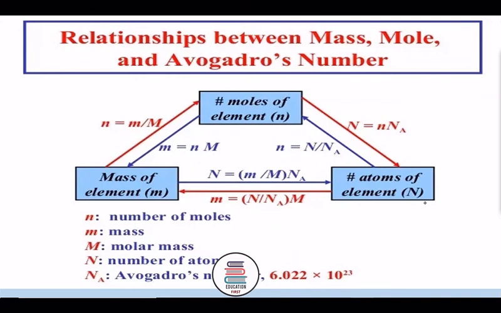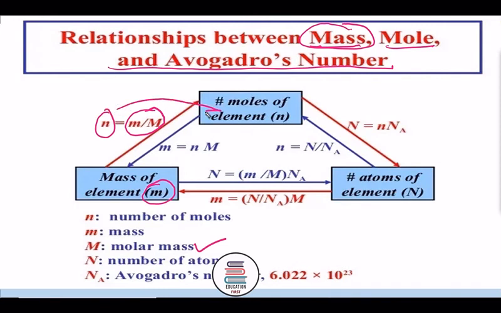Further, we see the relationship here between mass, mole and Avogadro number. Here we will start from mass. The mass is denoted by small m. Then, we are taking some hypothetical mass. Then this mass is divided by molar mass, and we are getting number of moles n.